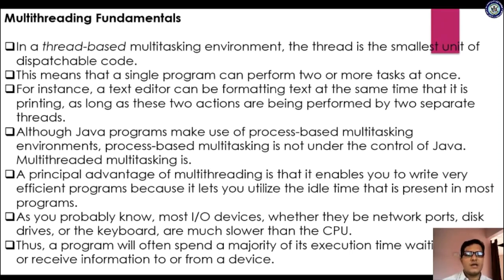For instance, a text editor can be formatting text at the same time that it is printing, as long as these two actions are being performed by two separate threads. Suppose you are typing in your text editor, and at the same time you give the print command. The typing and printing are done by two threads: one thread is used for printing and another thread is used for typing the text in your editor. So for these two actions we are using two threads.